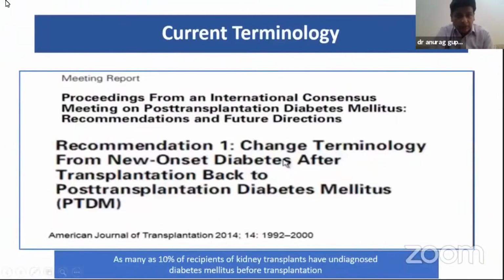This terminology was changed in 2014 by an international consensus meeting from NODAT to PTDM, because as many as 10% of kidney recipients have undiagnosed diabetes mellitus before transplantation.